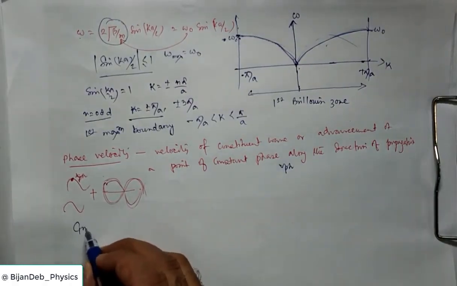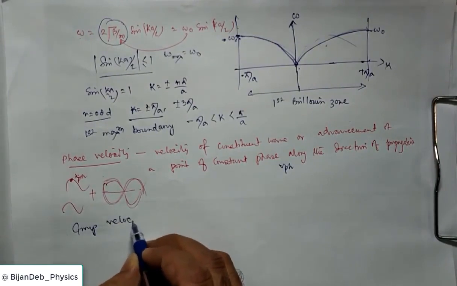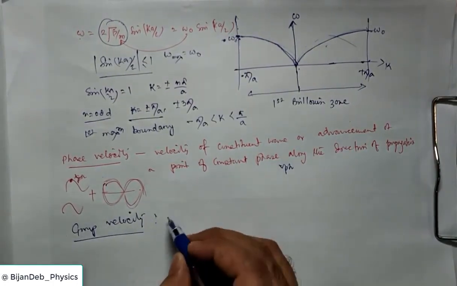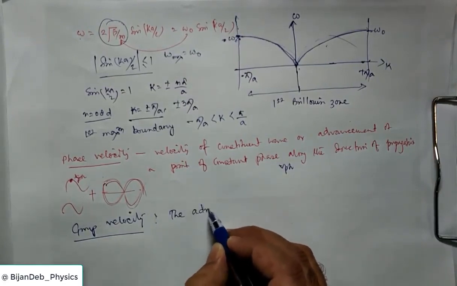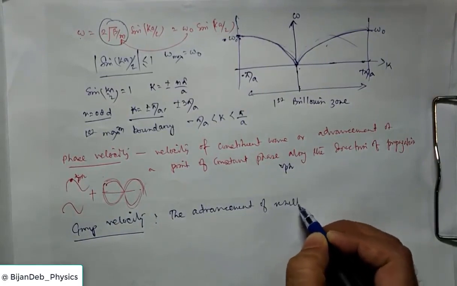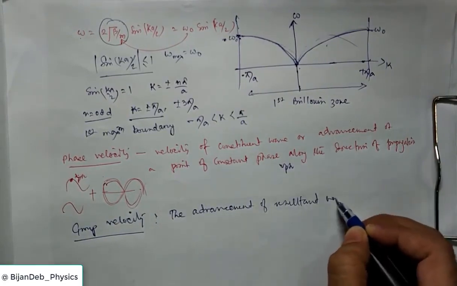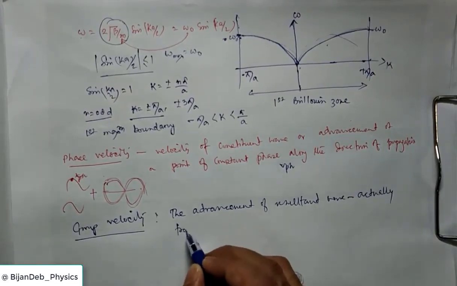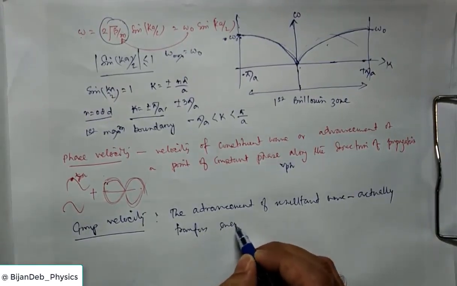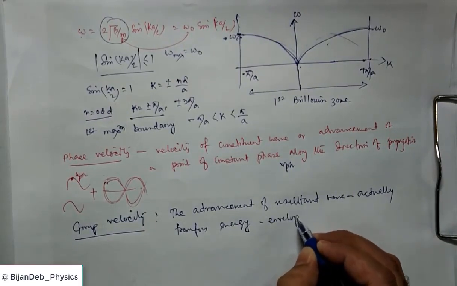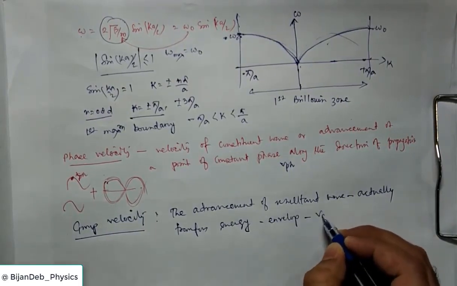Now you also have group velocity. Group velocity means the advancement of the resultant wave, which actually transfers energy. So it is an envelope. Okay, this is the group velocity.